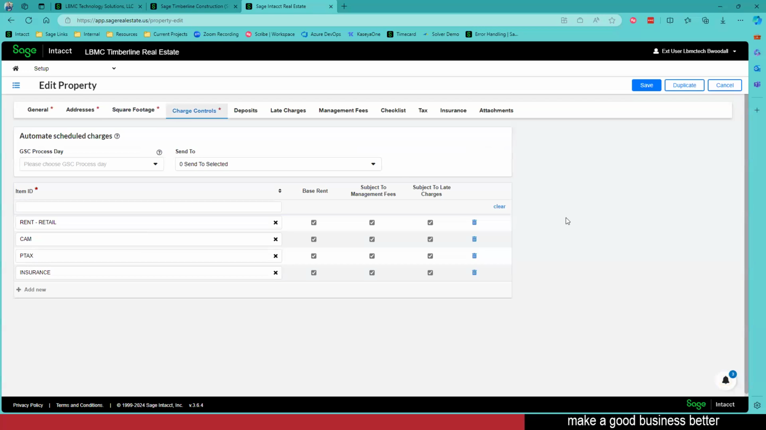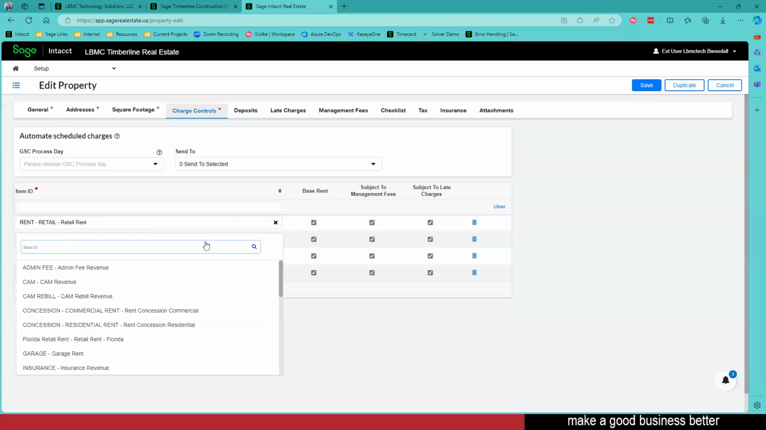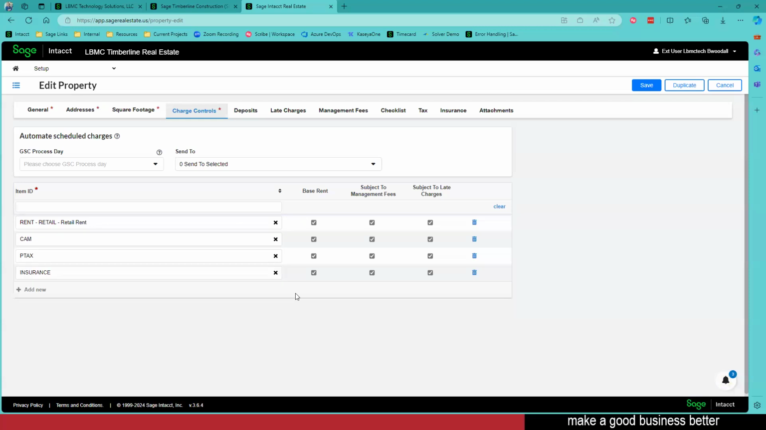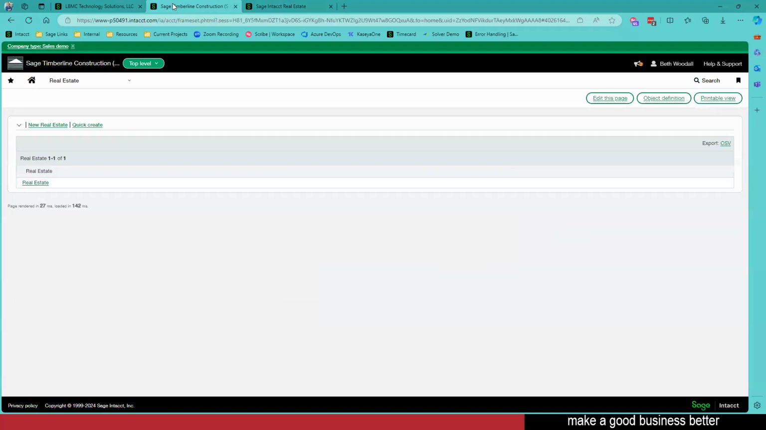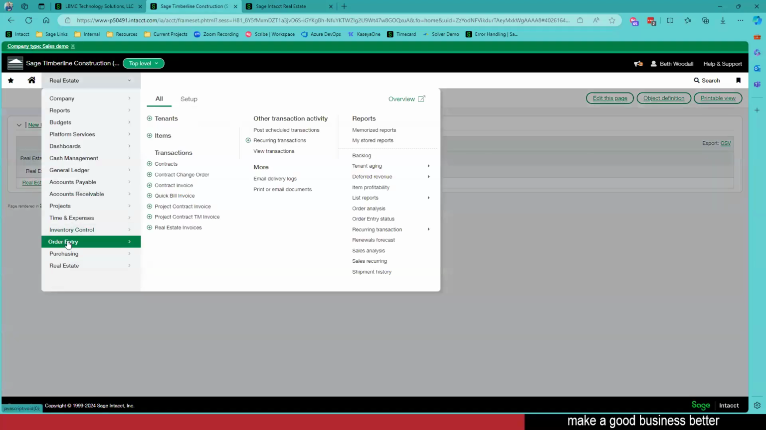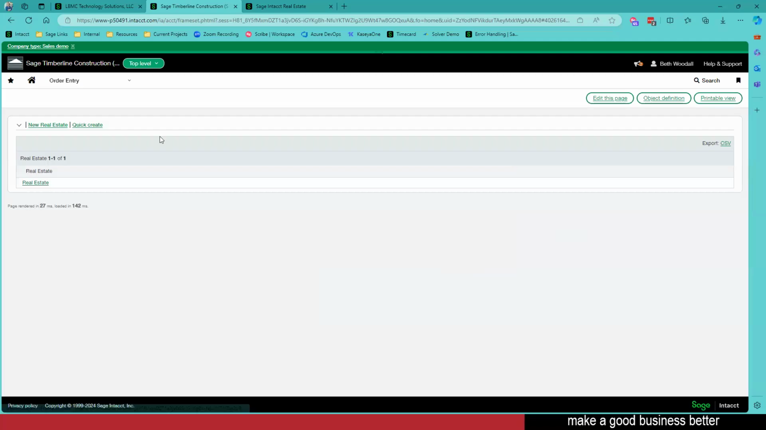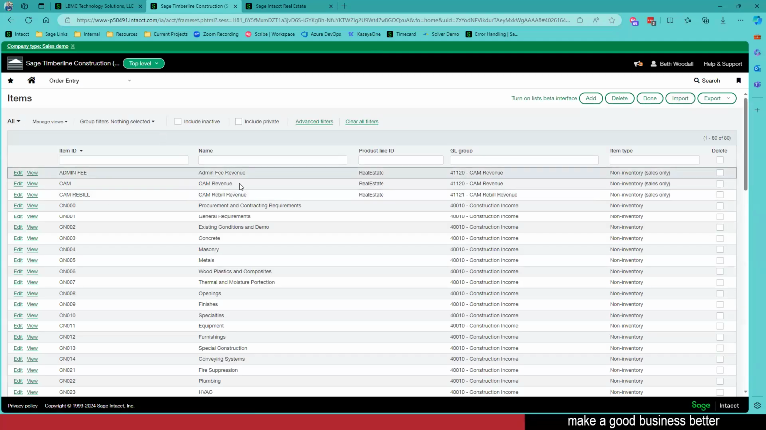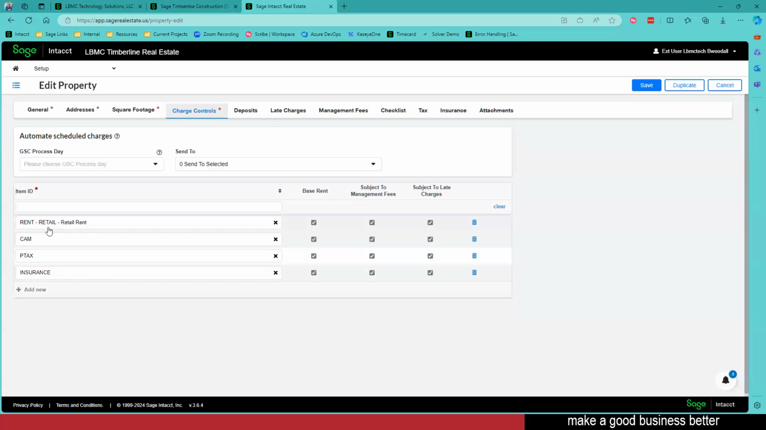Charge controls. This is where we define what we're going to be billing when we have those leases. All of these items here are just that: items. Those items are built within the main core area of Sage Intacct, under order entry, where we've got our items. We can add different items there that we can then add to our charges over in Real Estate, under property.